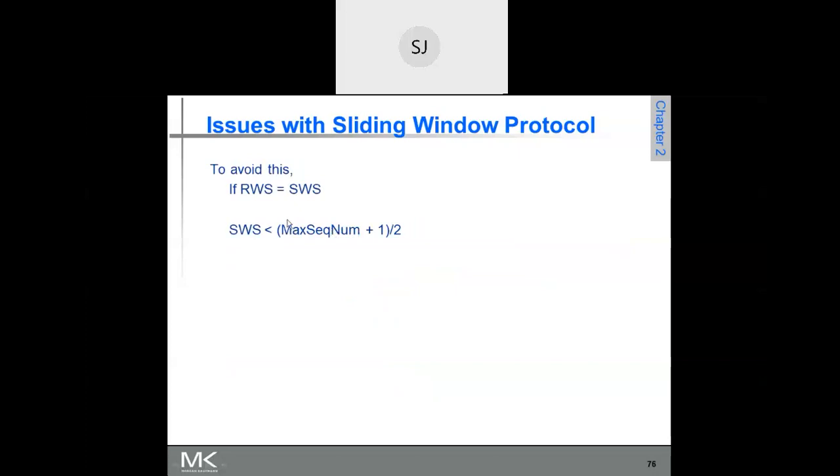I want you to solve this problem with an example. Illustrate how, whenever the sending window size is less than (maximum sequence number plus 1) divided by 2, it solves our problem related to the maximum sequence number. This is an exercise. In the next class, I am going to ask you this. Please make a note of it.